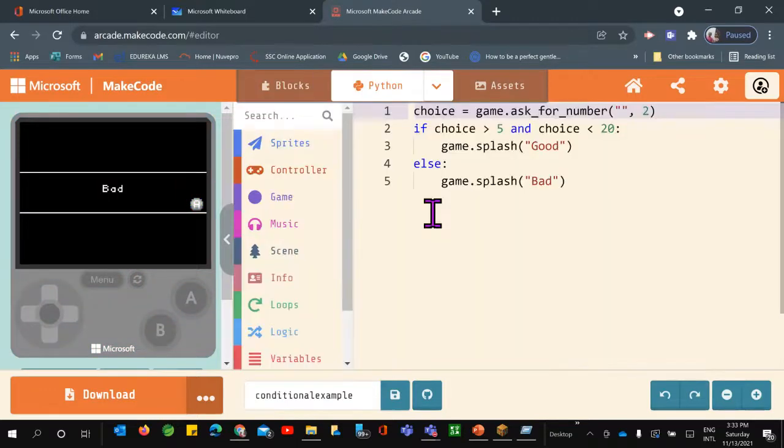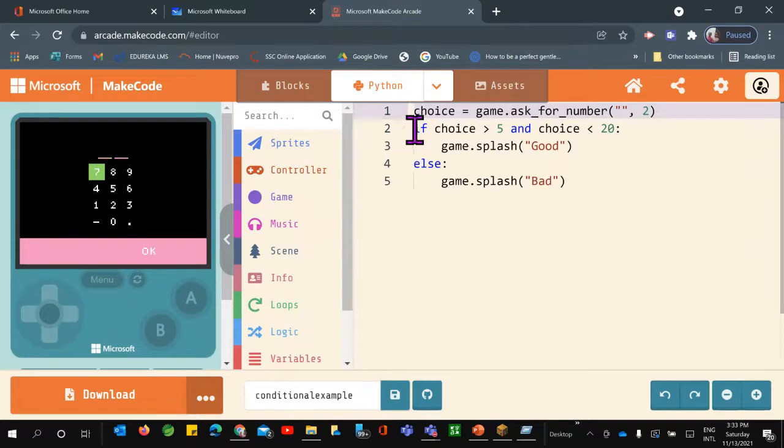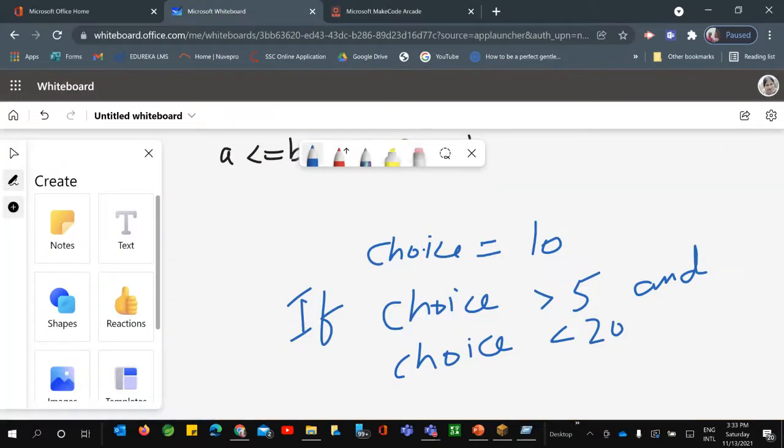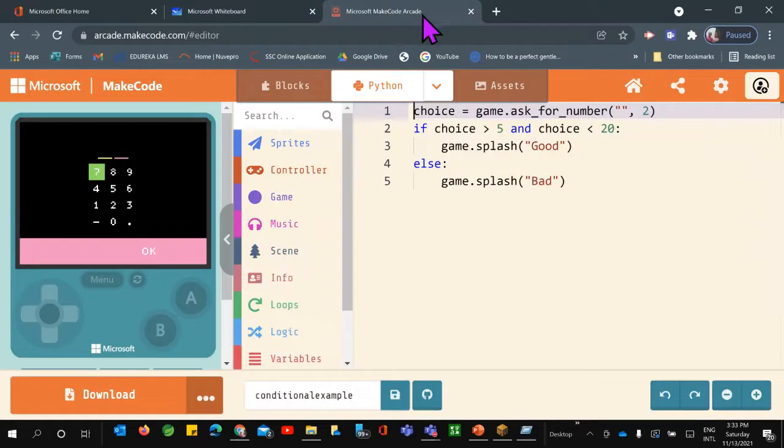Right from the beginning, you can tell them through the whiteboard that we used if here, and choice equals to, and all those things, through Make Code. If you compare with all these, they will come to know this is the syntax we need to use. If choice greater than this and choice less than 20, game dot splash, that is good, else game dot splash, that is bad.